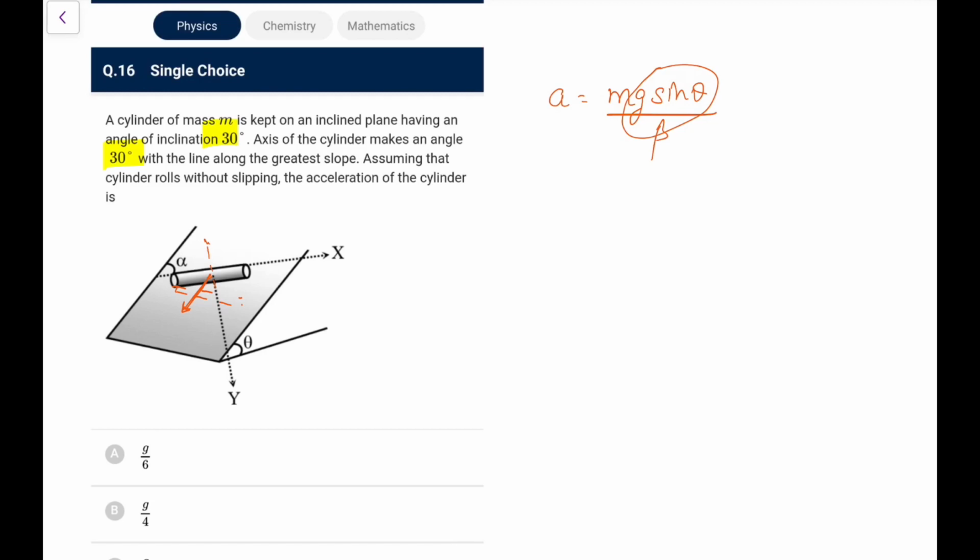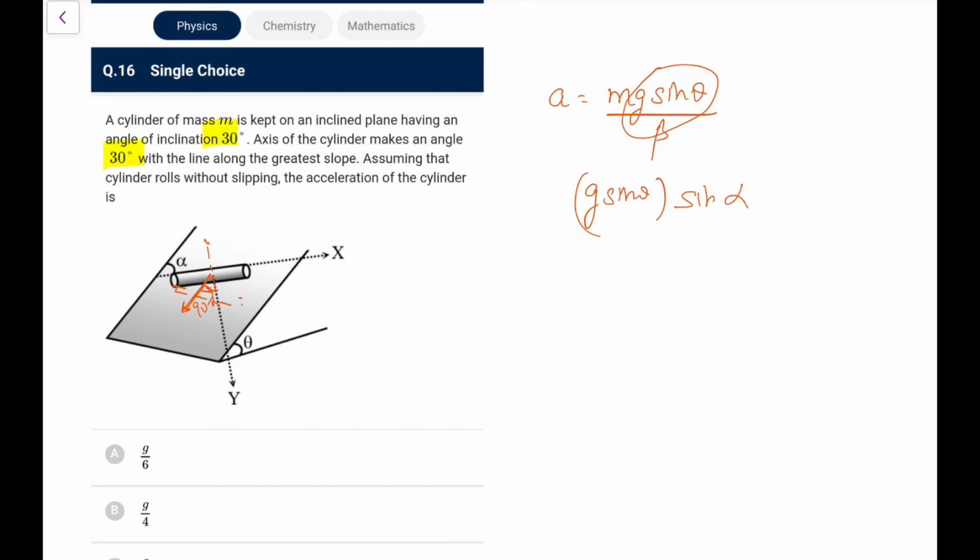If I make it out, this angle would be this, because this angle was alpha, and this would be 90 minus alpha, if you go by geometry. So the component of g would be not g sine theta, it's g sine theta into cos of 90 minus alpha, that is g sine alpha.